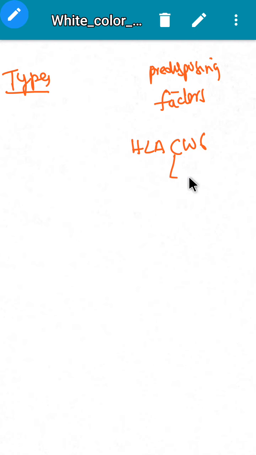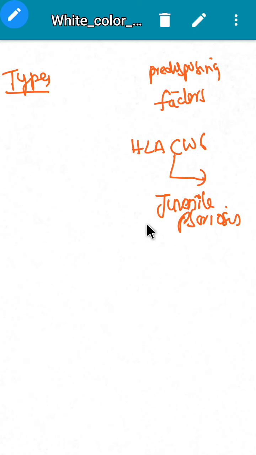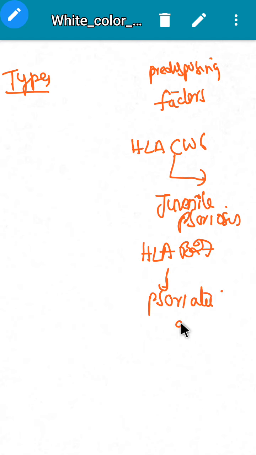HLA-CW6 predisposes to juvenile psoriasis. And one more is HLA-B27. It predisposes to psoriatic arthritis. We'll discuss what psoriatic arthritis is in a while, but remember, HLA-B27 predisposes to psoriatic arthritis